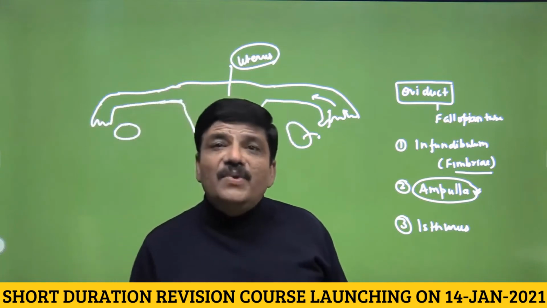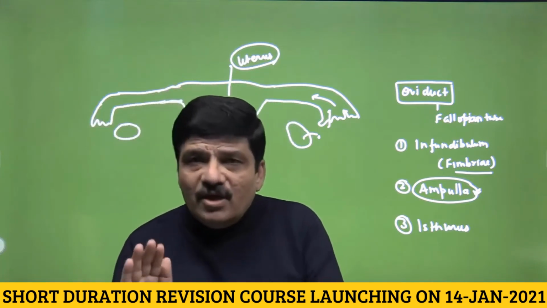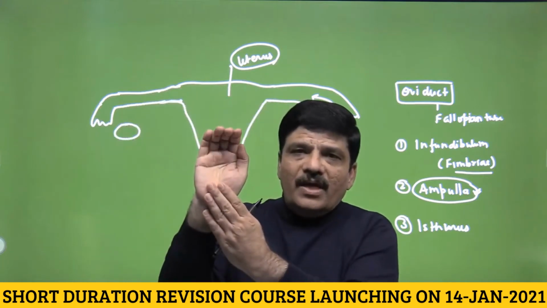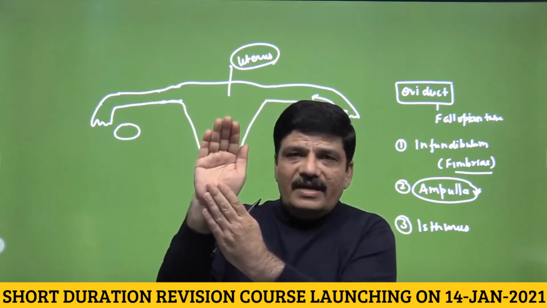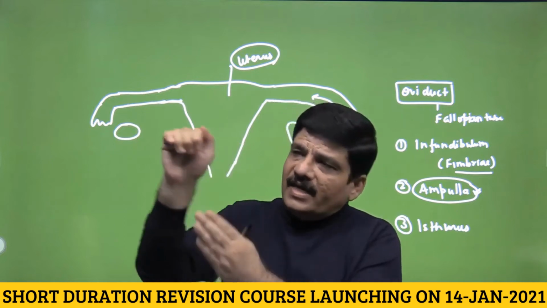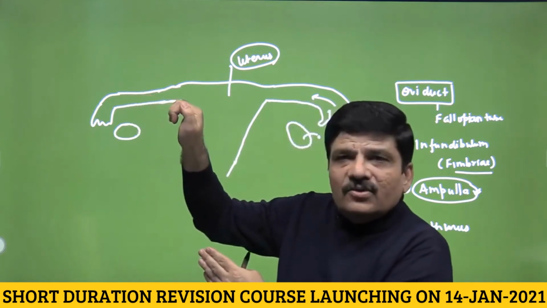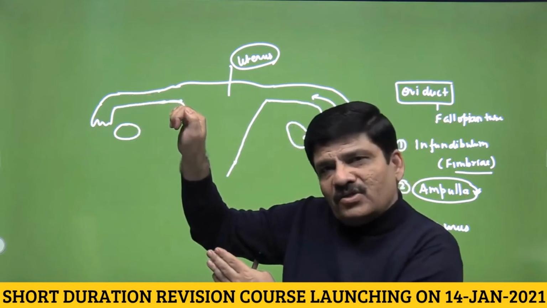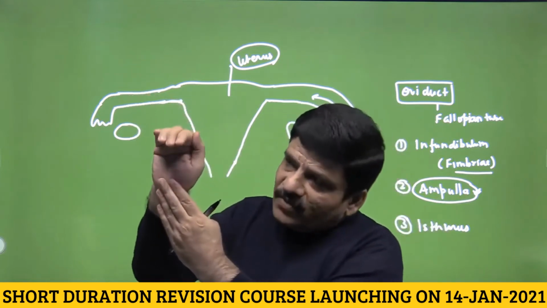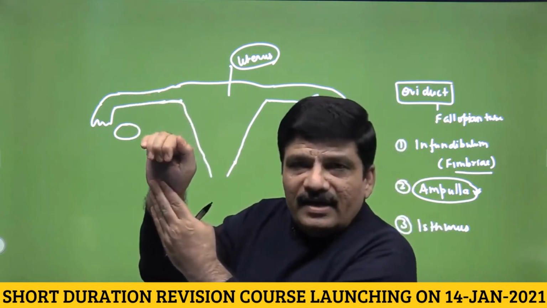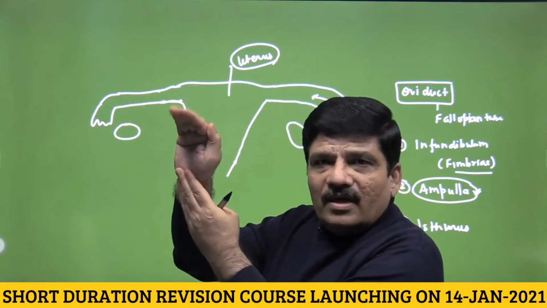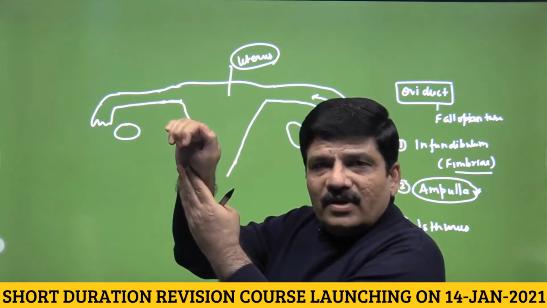It is an inverted pear-shaped organ. What does it mean? Suppose this is the uterus, it becomes anteverted, A-N-T-E-V-E-R-T-E-D. It is something like this. It is folded upon itself, if I may say so. This type of thing would be called an anteverted uterus. You can understand what we are doing here. This is folded upon itself like this.